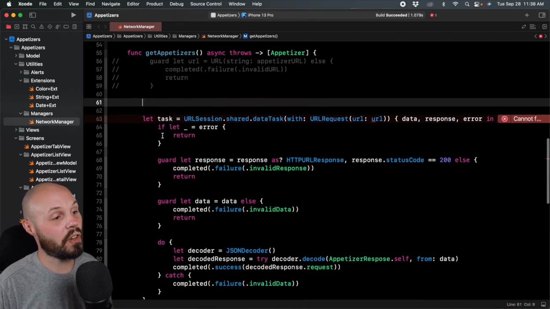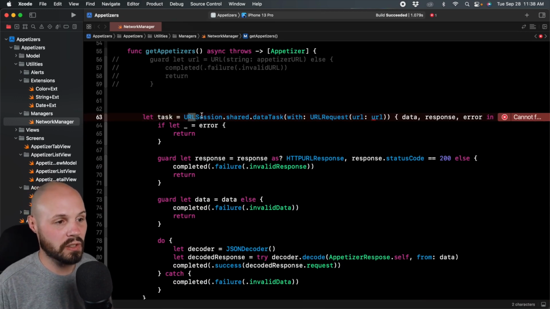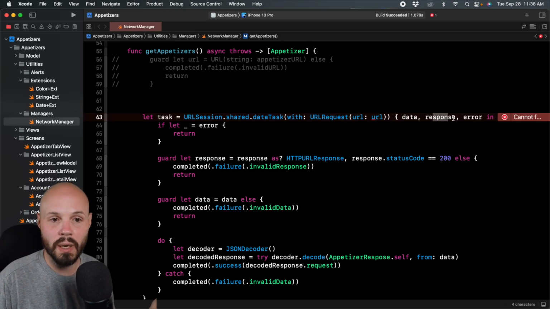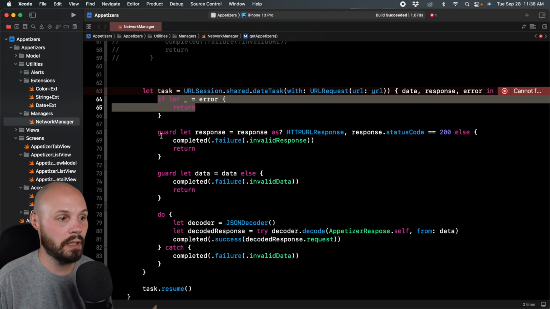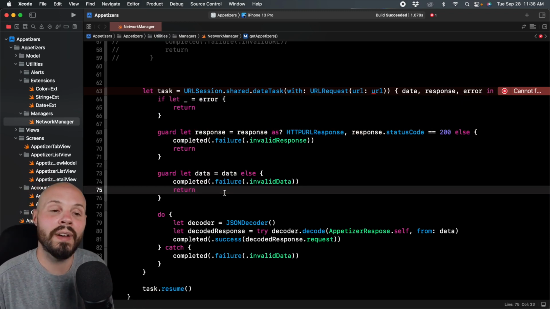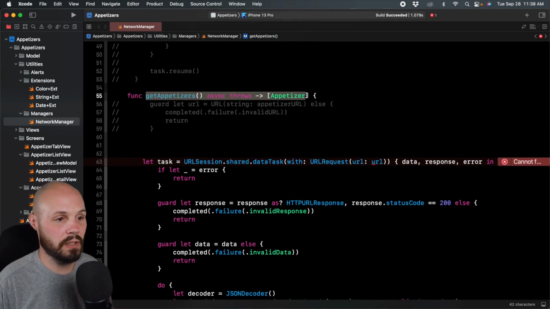So the first big thing here is we have this let task, URLSession dataTask with URL. And if you remember from the previous way, it returned data, response, error, and these were all optionals, right? That's why we did if let error equals error, guard let response equals response, guard let data equals data, because we had to find out if we had a value here because they were optional. Well, as you'll notice, we no longer deal with optionals in this new thing. Another nice little perk here.